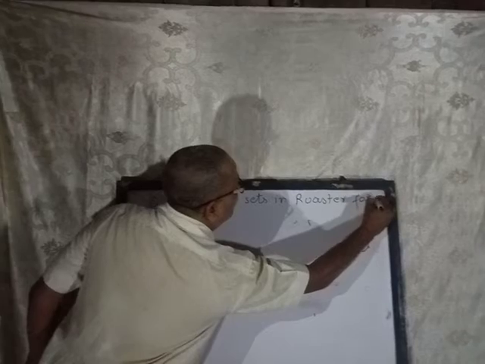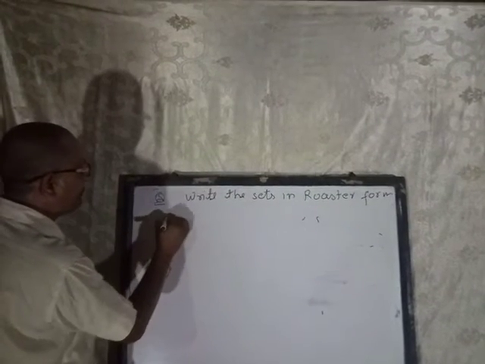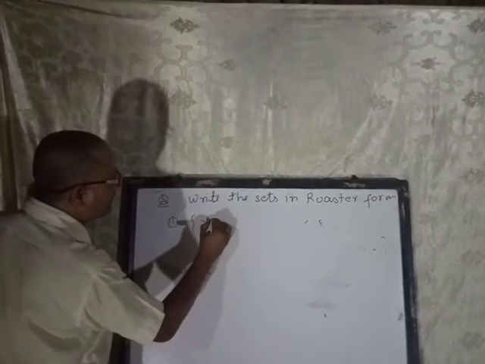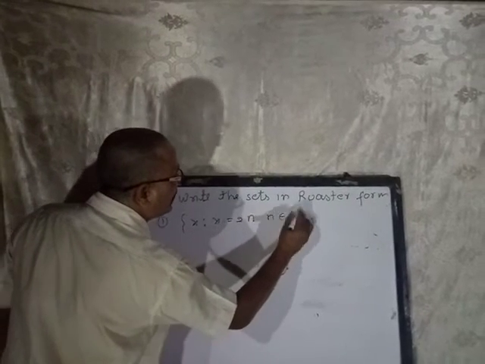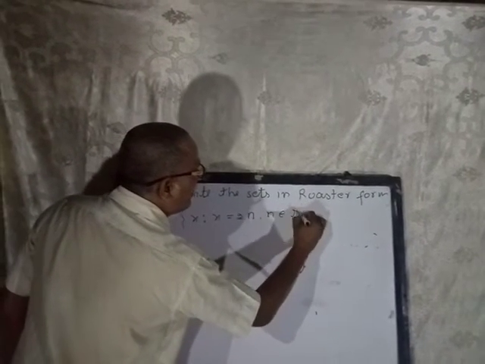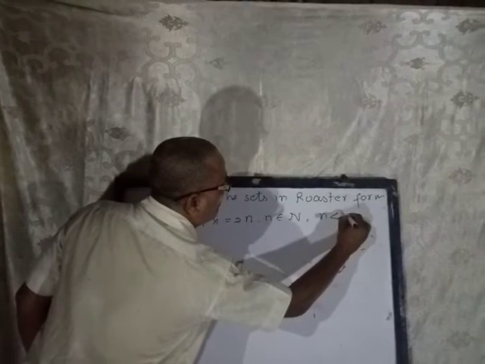First, x such that x is equal to 2n, n belongs to integers and n is less than 5.